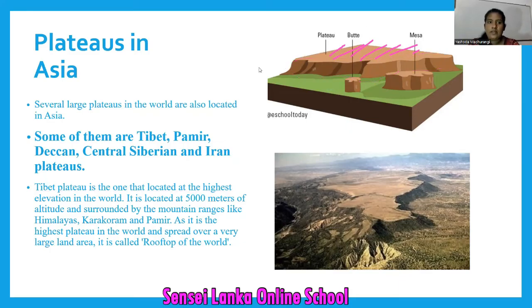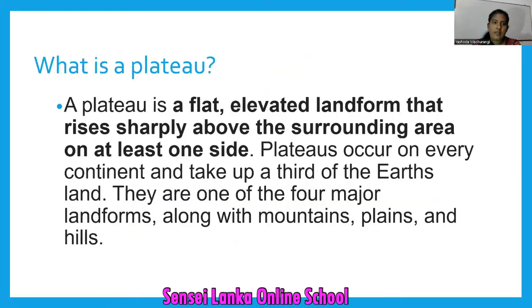Okay. That is about the plateaus in Asia. In the physical landscape, plateaus are a special feature. So what is a plateau? Do you like to know a definition? A plateau is a flat, elevated landform that rises sharply above the surrounding area on at least one side.